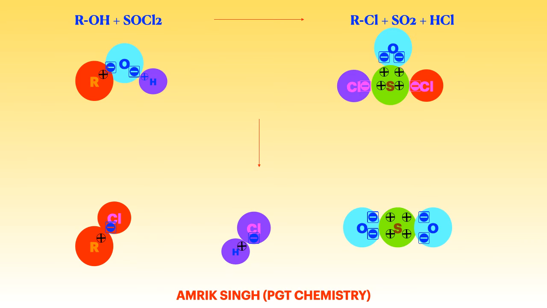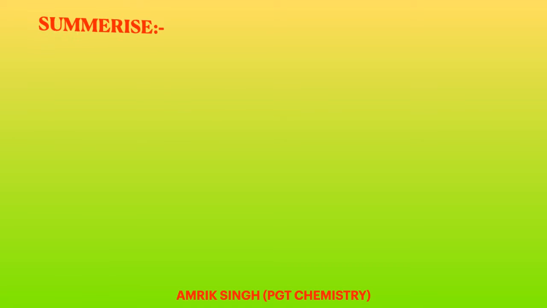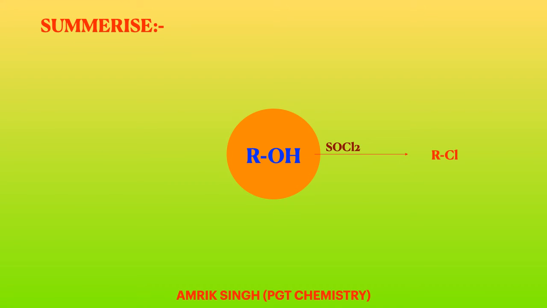All the byproducts are gases, therefore no separation is required. This is the best method for the preparation of alkyl halides. To summarize: I have alcohol, I can use SOCl2, or anhydrous ZnCl2 and HCl, or PCl5, PCl3, and RCl will form.